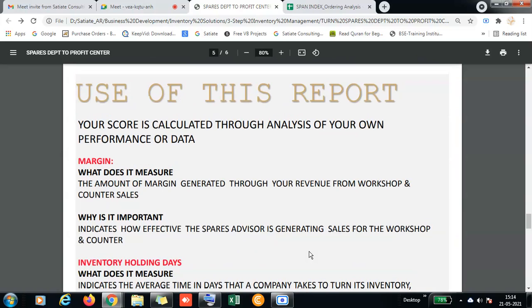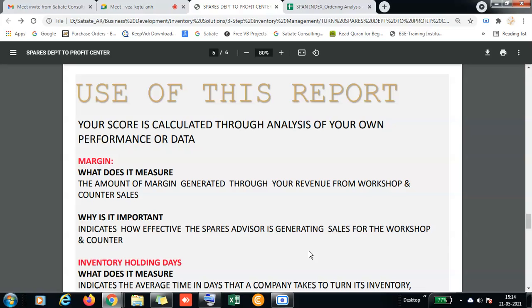So let's talk about the use of each and every parameter. Margin: why is it needed? Usually for every workshop sale and counter sale, we need to see what margin the spare parts department is generating, so that we can push the sales advisors or spares advisors to increase their margins.